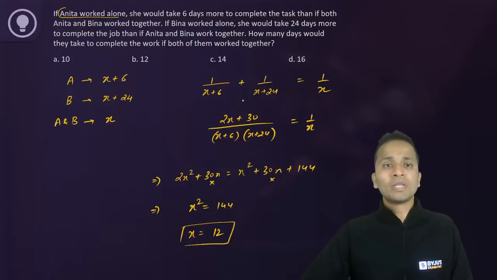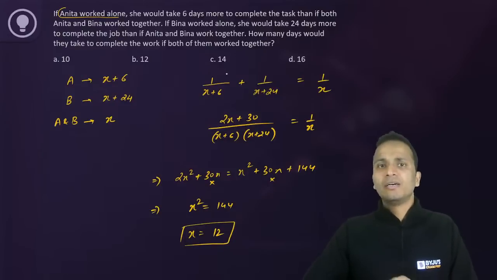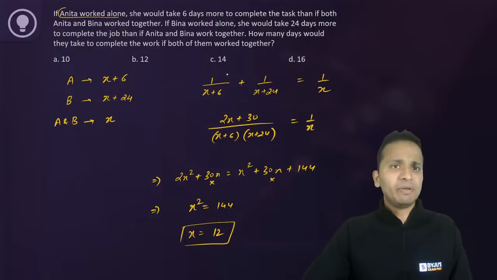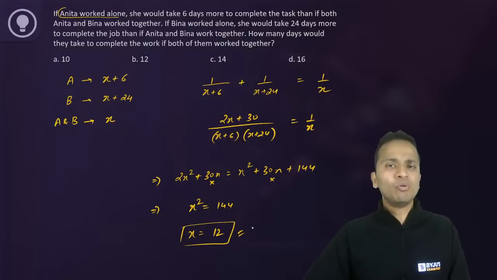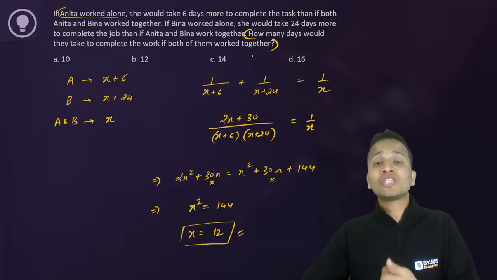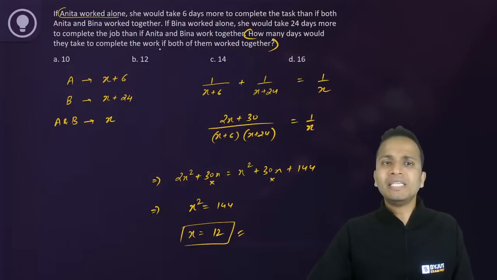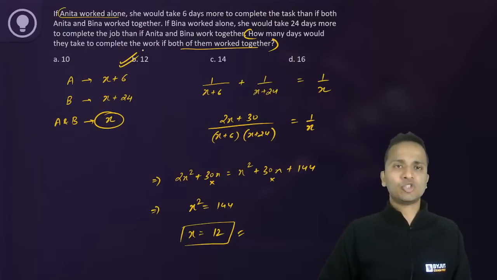I've got the value. Now I have a habit whenever I attempt any examination, and I suggest this to students as well. Whenever you get the value of X, just look at the last line of the question, what actually they are asking. So they're asking how many days would they take to complete the work if both of them work together. So yes, they are asking the value of X. So now it is safe to mark the answer as 12.